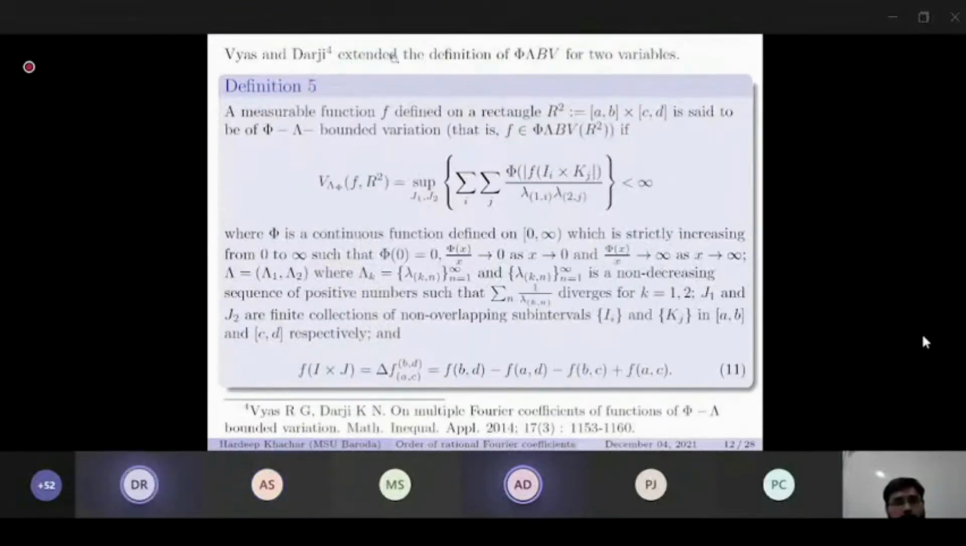Vyas and Darji extended the definition of phi lambda bounded variation to two variables. A measurable function f defined on a rectangle R2 is said to be of phi lambda bounded variation if this variation is finite, where phi and lambda are as previously defined, and J1 and J2 are finite collections of non-overlapping subintervals I_i and K_j in [a,b] and [c,d] respectively, and f of I cross J is as defined in 11.